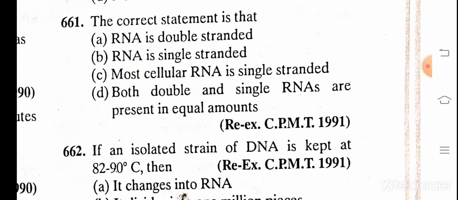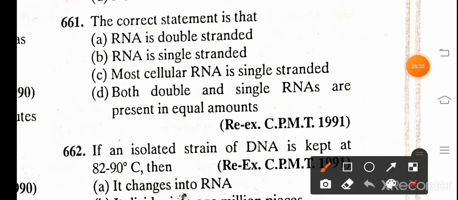The correct statement is A. RNA is double stranded, B. RNA is single stranded, C. most cellular RNA is single stranded, D. both double and single stranded RNA are present in equal amount. Correct answer is that RNA is single stranded and most cellular RNA is single stranded.